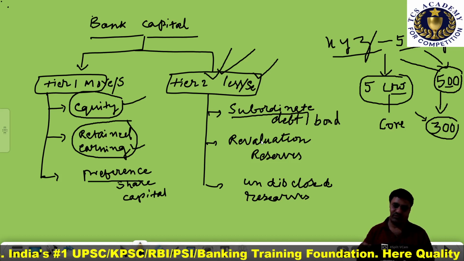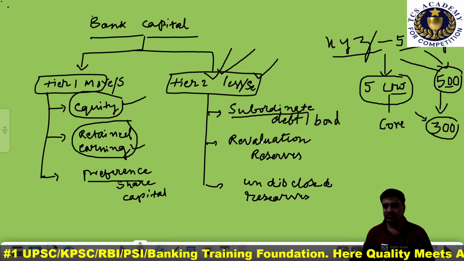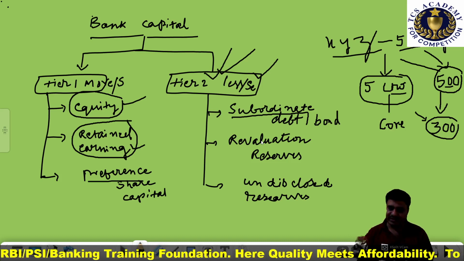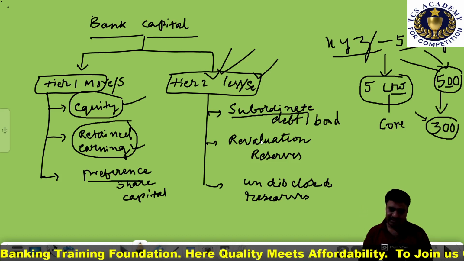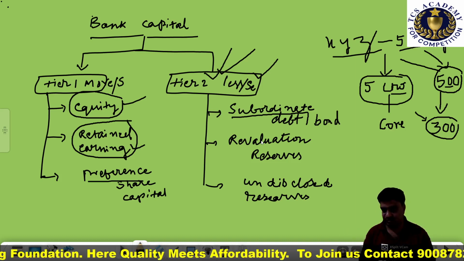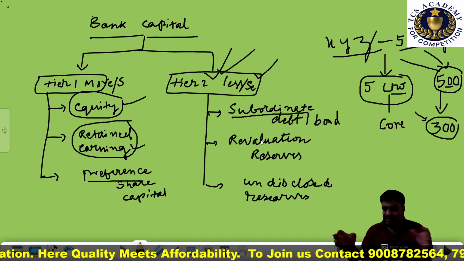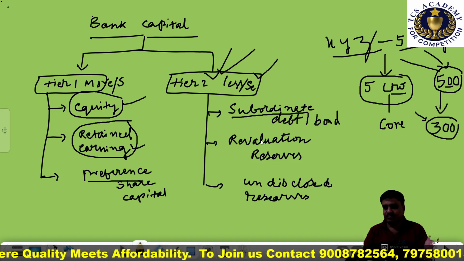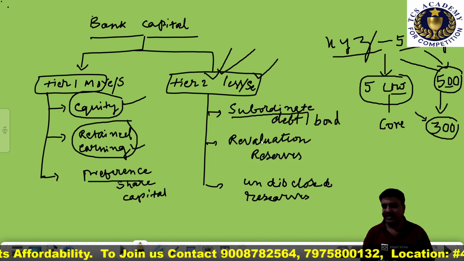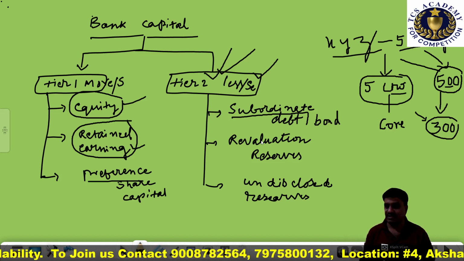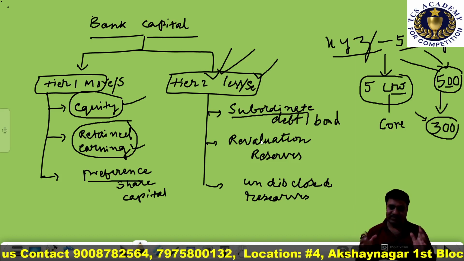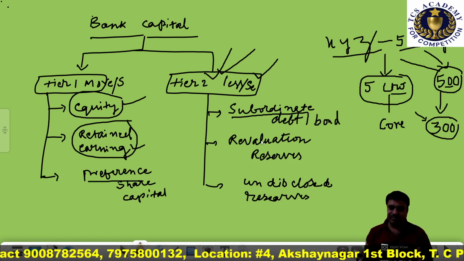In times of liquidation, when the bank becomes bankrupt, lower priority is given to such bond holders when the company is being liquidated and the money accumulated by disposing of all the capital and assets of the company is distributed.